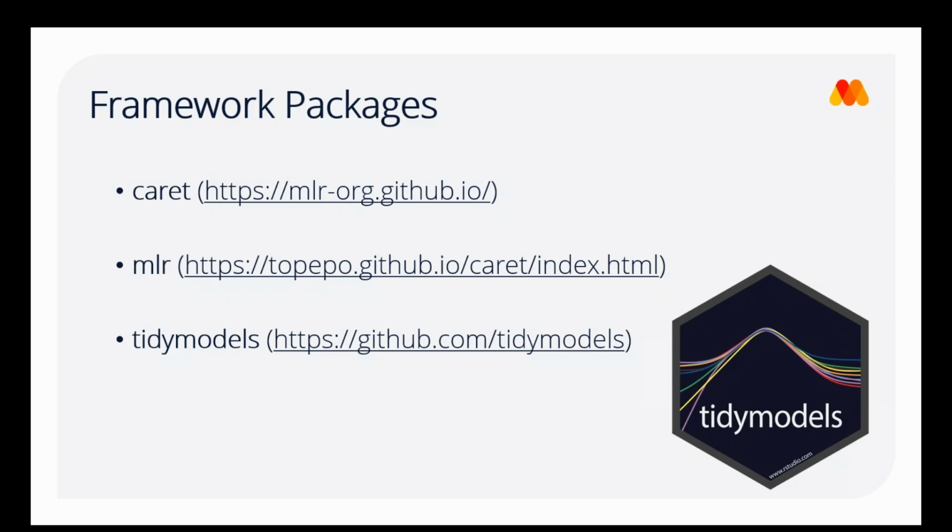The key packages here are the Caret package, standing for classification and regression training. This is the most established of the framework packages. It works well with all other major machine learning packages and provides rich features for pre-processing, partitioning, and evaluation. The MLR package is a framework for machine learning experiments in R. This is a direct competitor to Caret, created by a large team of developers, which has a clean interface and is easily extended. Caret and MLR are equivalent in terms of functionality.